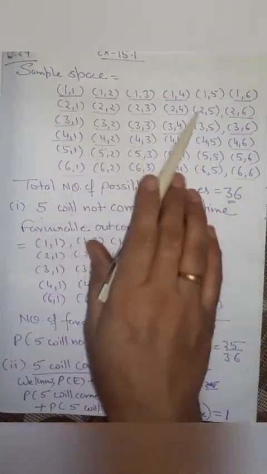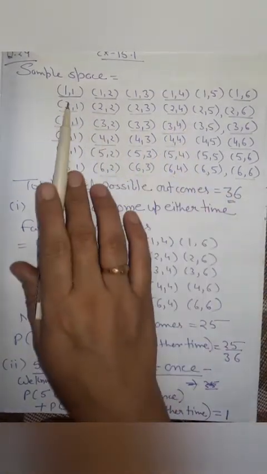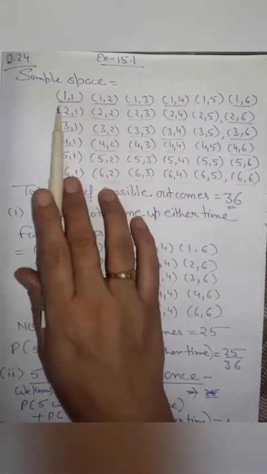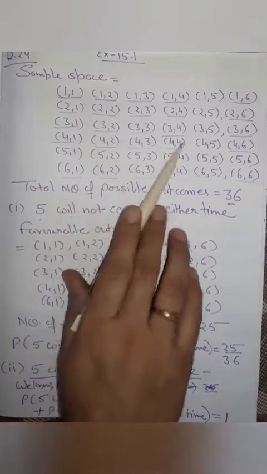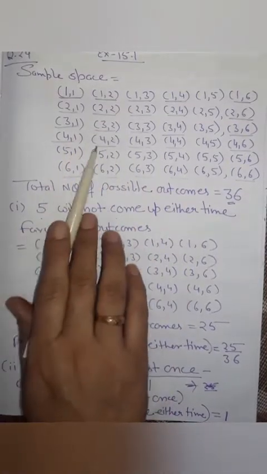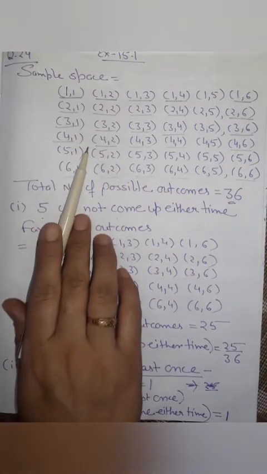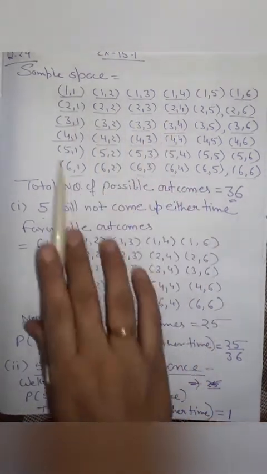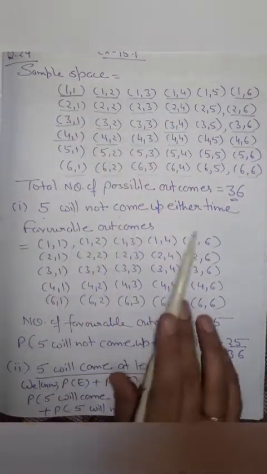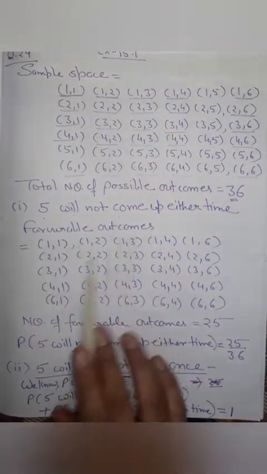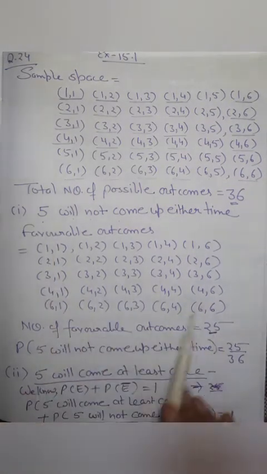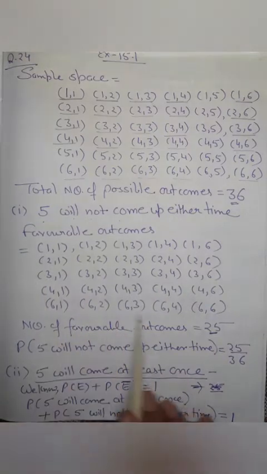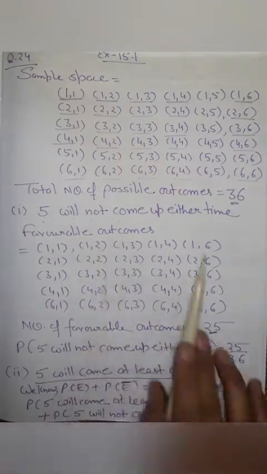So I have marked these with pencil. As we can see here, 5 is not coming up. 1 1, 1 2, 1 3, 1 4. We have to select the pairs in which 5 is not coming either time. So total overall we are getting this situation 25 times. If we observe, 25 times we get that 5 is not coming up.